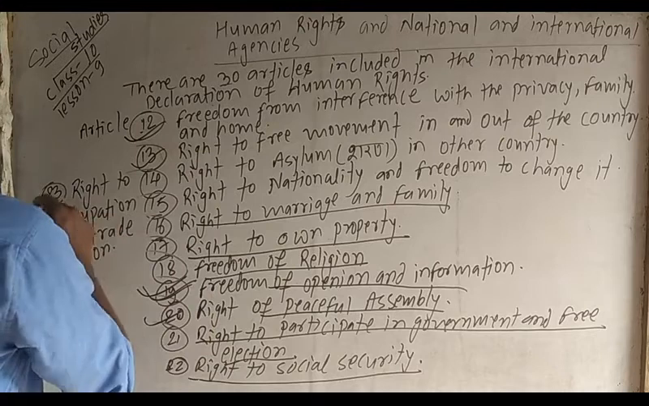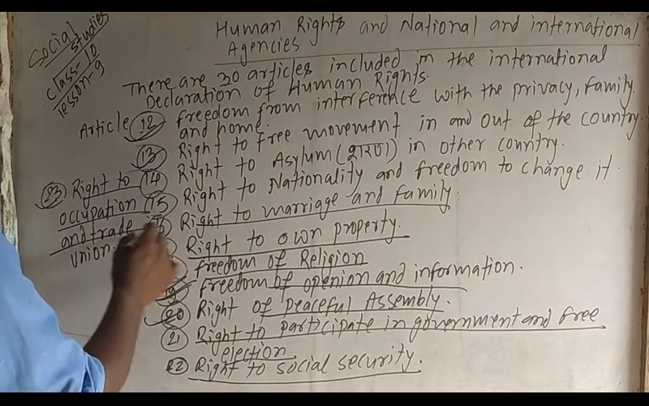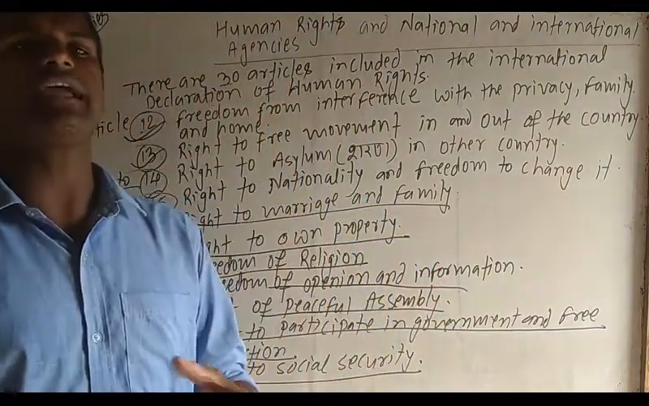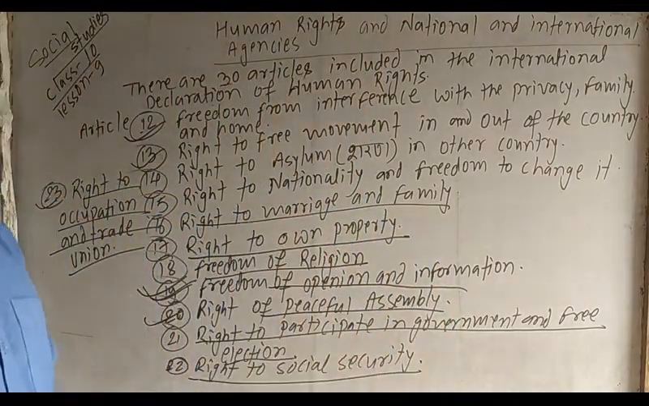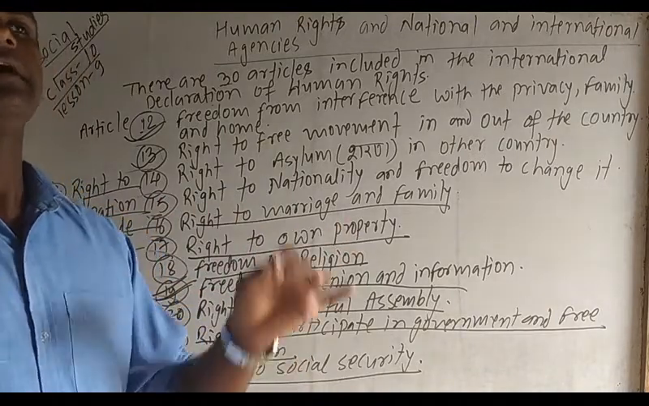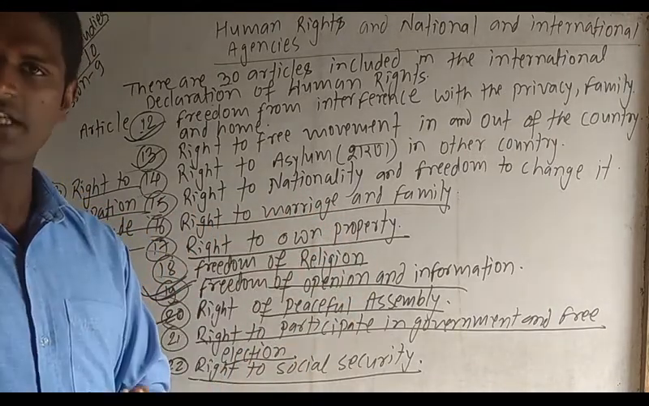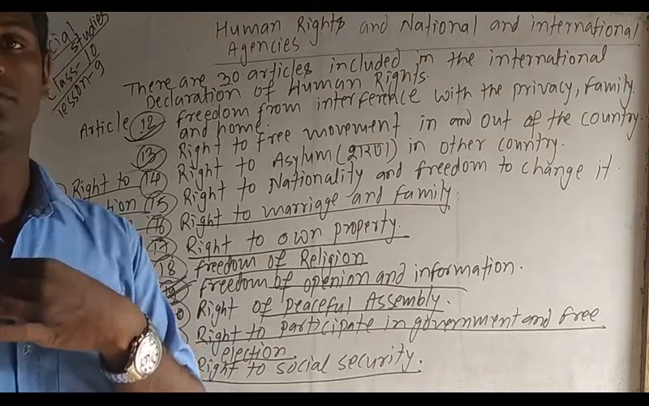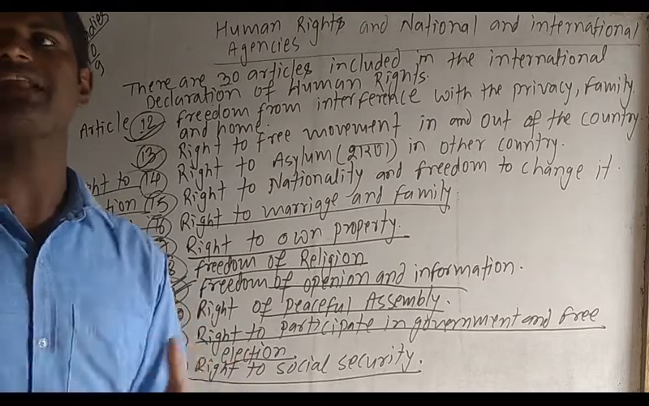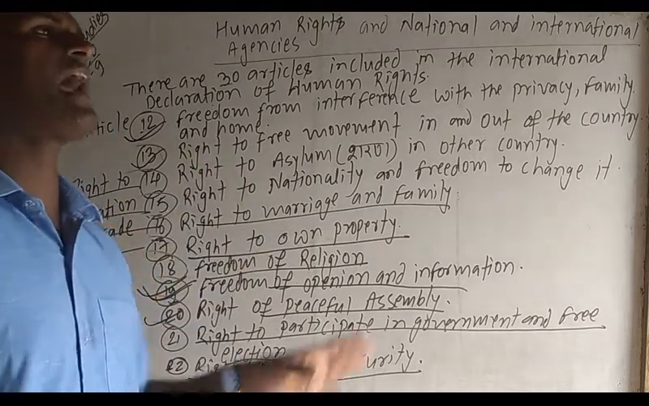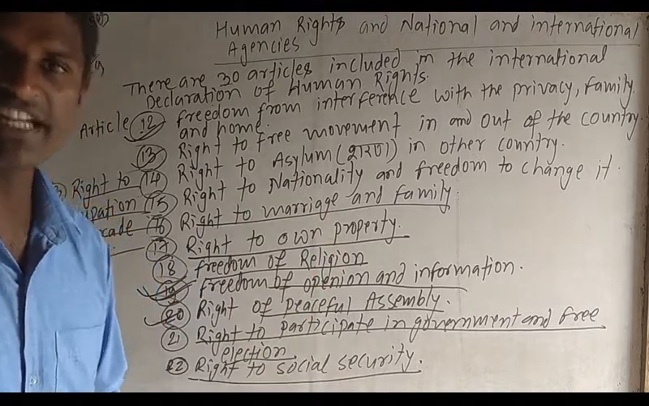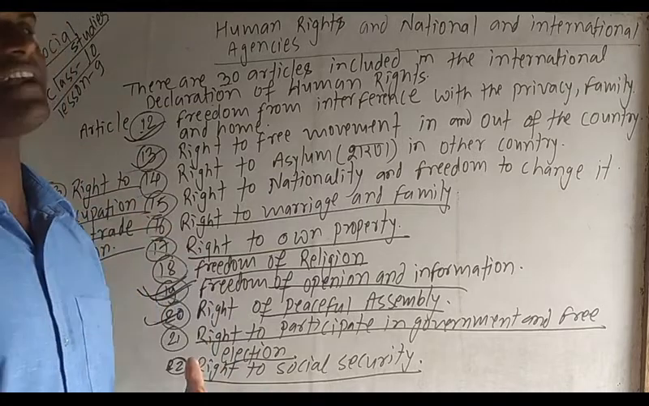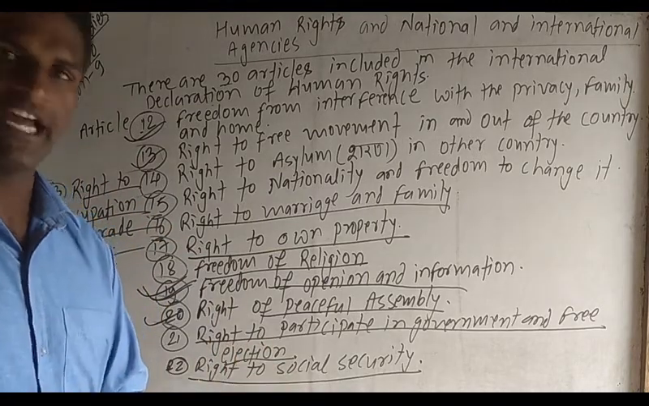Next one, article number 23, right to occupation and trade union. We people have the right to follow any occupation. No one has the right to interfere with such an occupation. Whichever occupation or profession I like to follow, no one has the right to interfere with or disturb us. I have that right, my dear student, and we have the right to fulfill it.